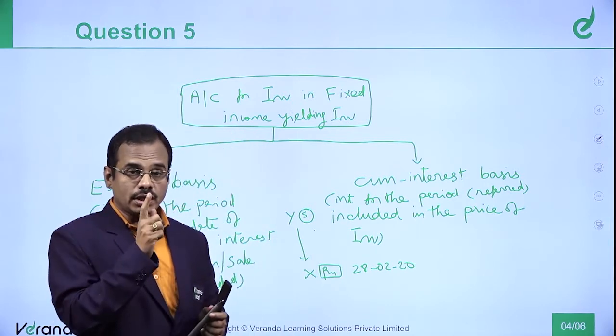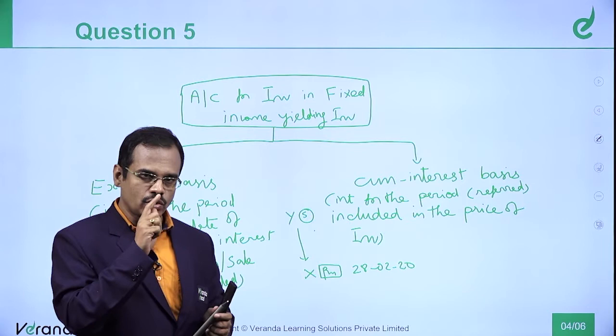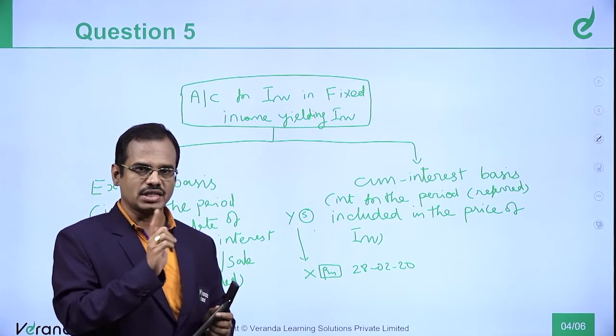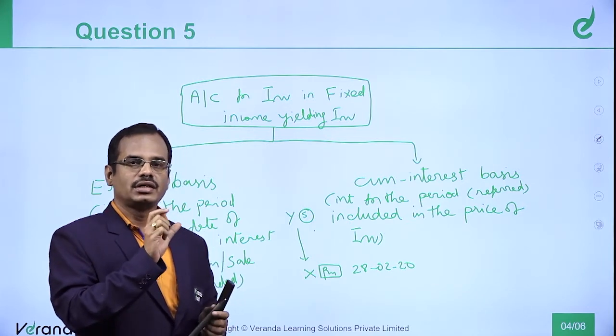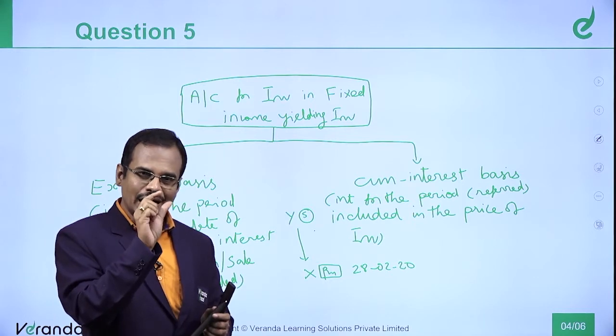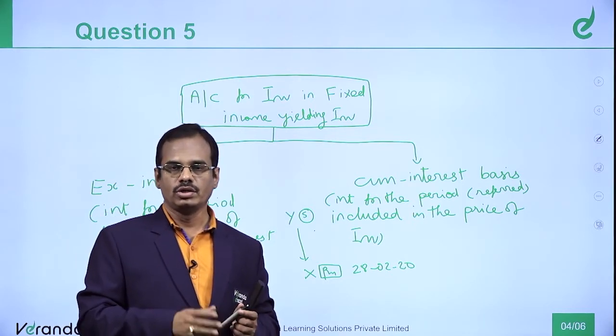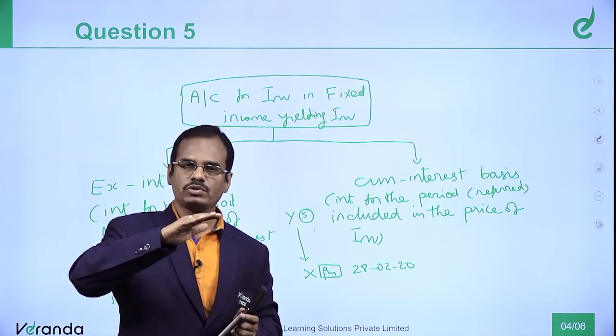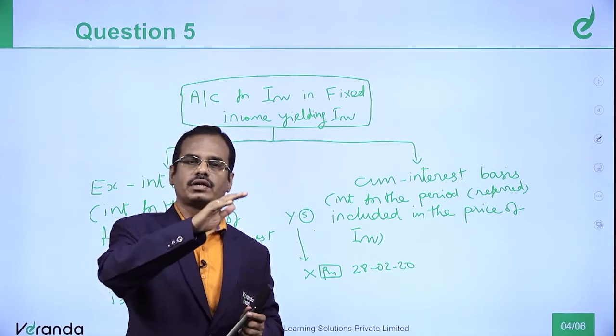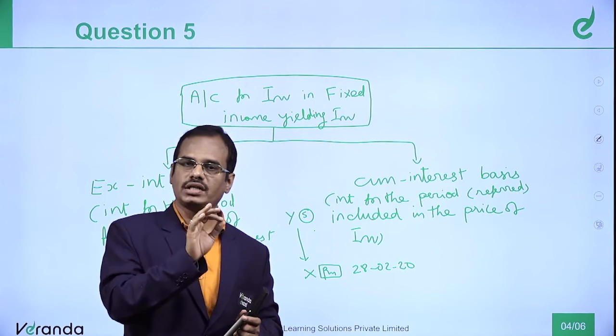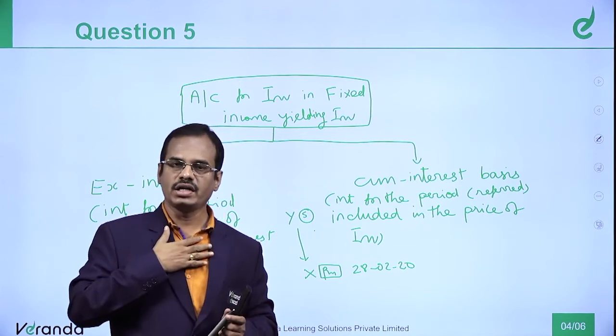So, whether the price given in the question is ex interest or cum interest will alter your accounting, your amount to be debited to the investment account. So the core principle is: up to the date of sale, interest pertains to the seller. From the date of purchase, it is our interest.